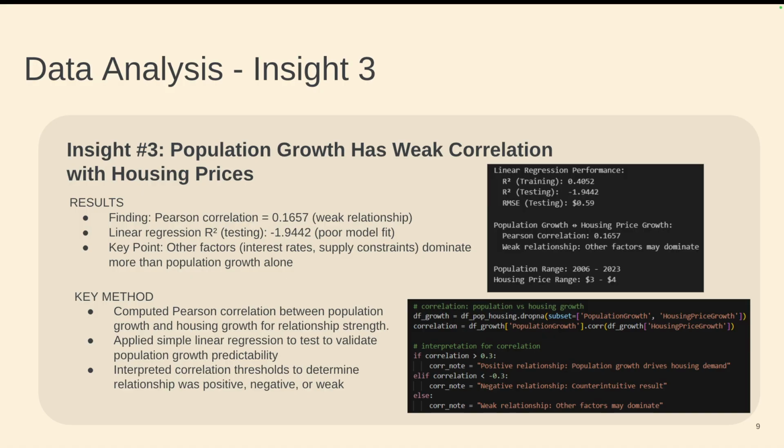The method that we used for this was the Pearson correlation, of course, and we also applied the simple linear regression to validate the population growth predictability. We interpreted correlation thresholds to determine whether the relationship was positive, negative, or weak.